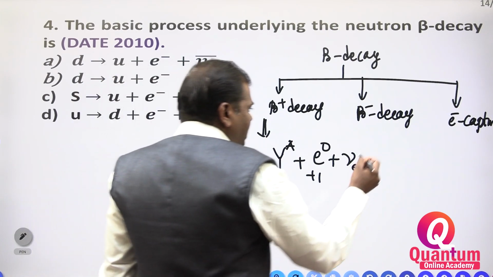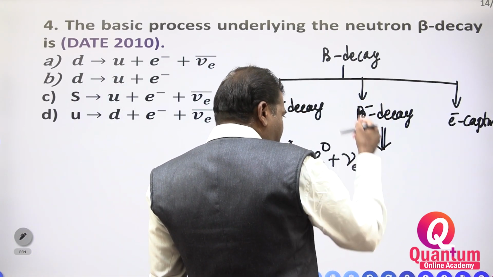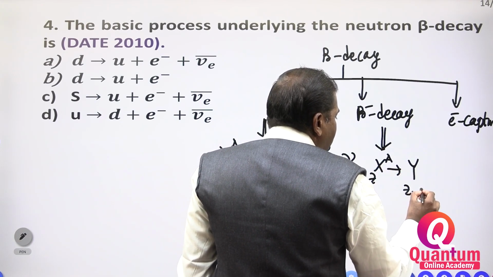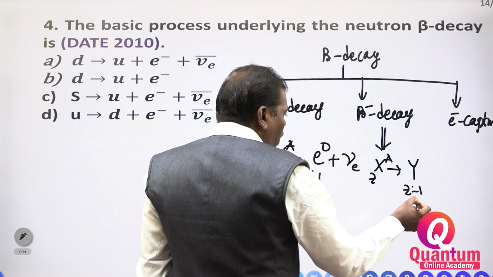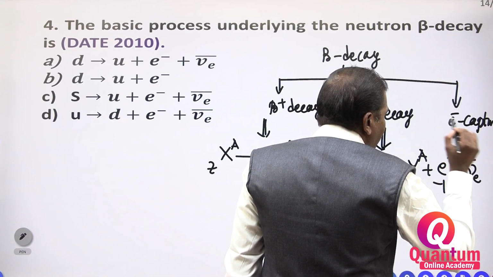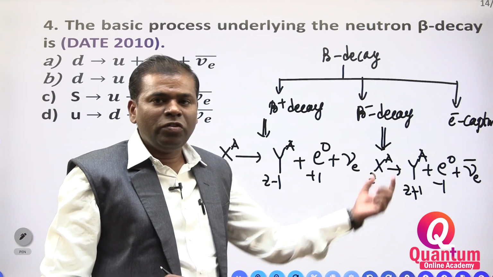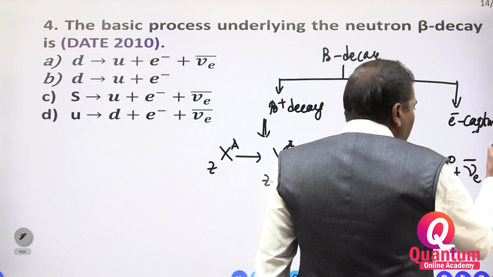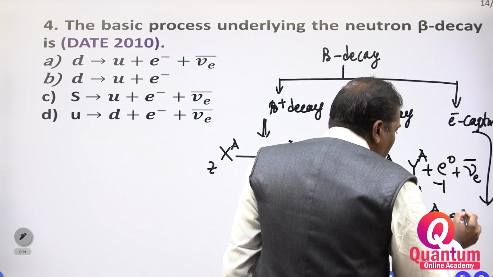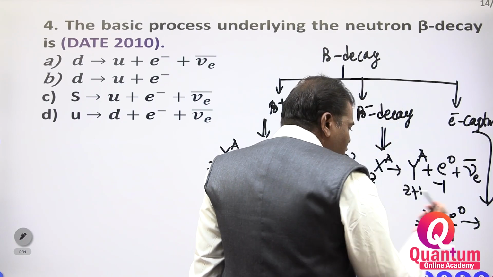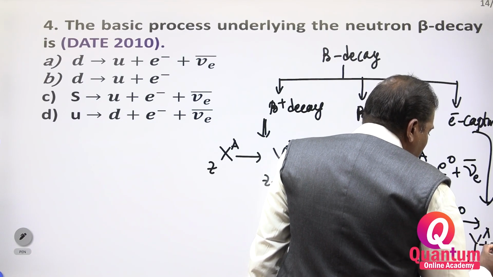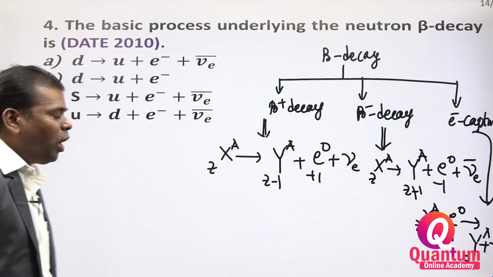This is the beta minus decay. X Z A tends to Y Z plus 1, A, plus an electron with negative charge, plus an anti-neutrino. The anti-neutrino comes out. Then electron capture: X Z A plus a captured electron gives Z minus 1, A, plus a neutrino.